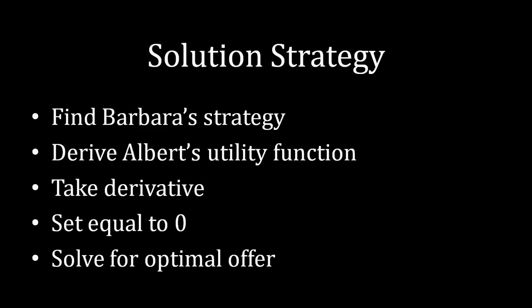So just to recap here, our solution strategy is to first figure out what Barbara's strategy is, what player 2's strategy is, and derive player 1, Albert's utility function, using the information about what player 2's strategy is. Then you take the derivative, you set that derivative equal to 0, and then you solve for x. And that x is going to be the offer that maximizes your utility. Whatever x solves that function when you set the derivative equal to 0 is going to be your best possible offer strategy if you are the first player.